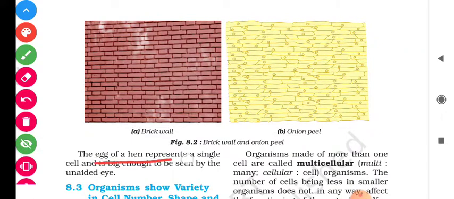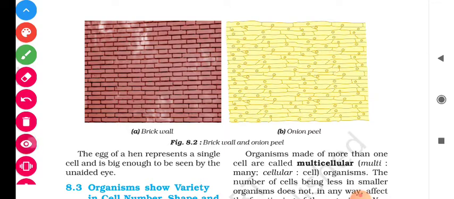Actually, the egg of a hen represents a single cell and is big enough to be seen by the unaided eye. यानी कि we are able to see the cell with our naked eye with the help of hen's egg. Okay, students. So this is a basic journey of a cell and the structure of the cell.